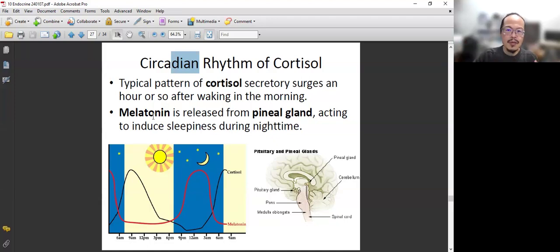Melatonin, a new member, where is it from? It's from the pineal gland. It is part of the neuroendocrine system. In the brain, we have three portions that produce hormones: hypothalamus, pituitary, and the third one is the pineal gland. And the pineal gland produces melatonin. Its function is to regulate our body's day and night cycle. So that's that. All right.